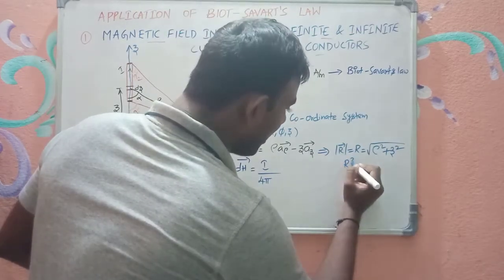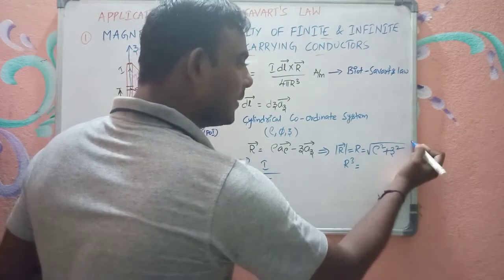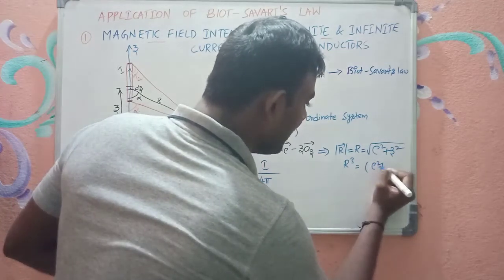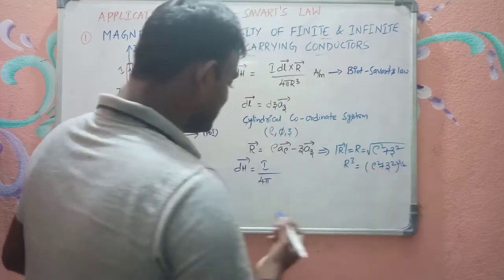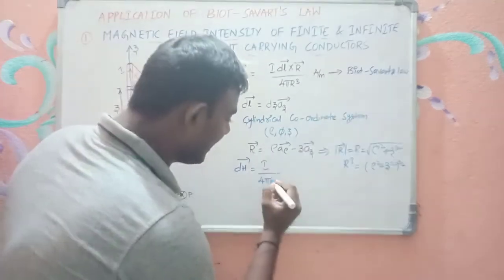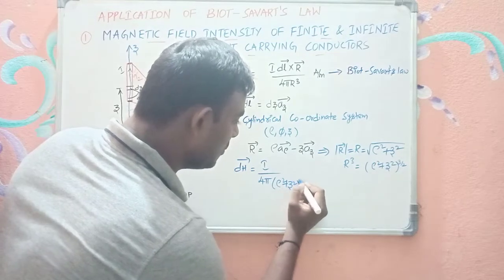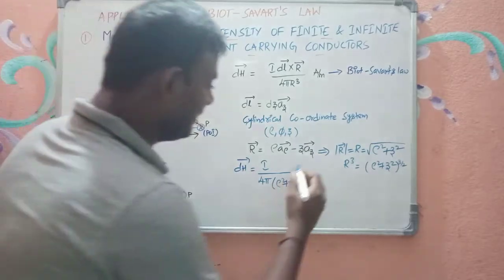And what is r cube? It is rho square plus z square whole power 1 by 2. If I make cube, you will get rho square plus z square whole power 3 by 2. So in place of r cube, what can I substitute? Rho square plus z square whole power 3 by 2. Is it right?